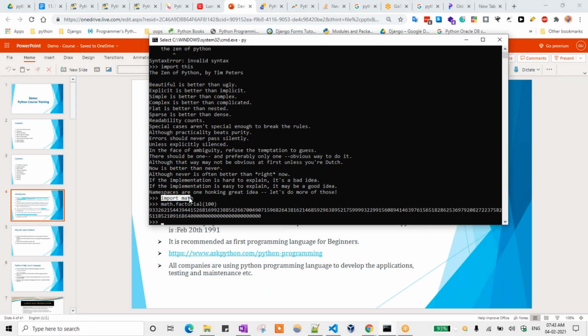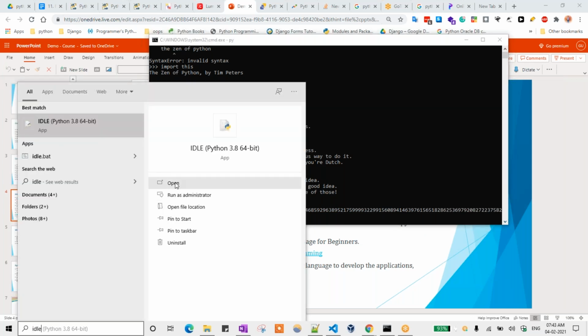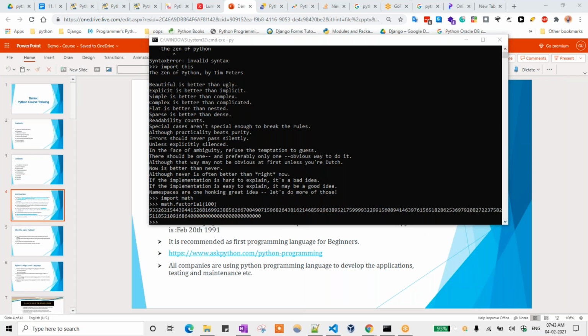There are some modules called inbuilt modules. When we are installing Python, those modules are automatically installed on your system. Then we can find it by using math dot and that function name. Once Python is installed on your system, there will be one tool called IDLE installed. If you open that one, I can show you what modules are installed by default when you install Python.